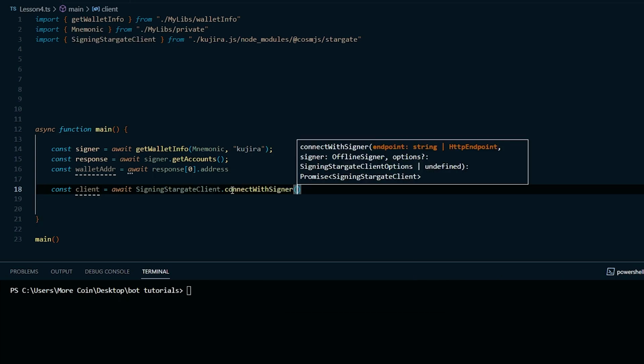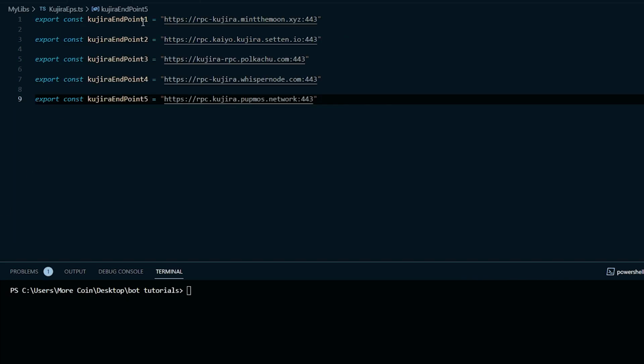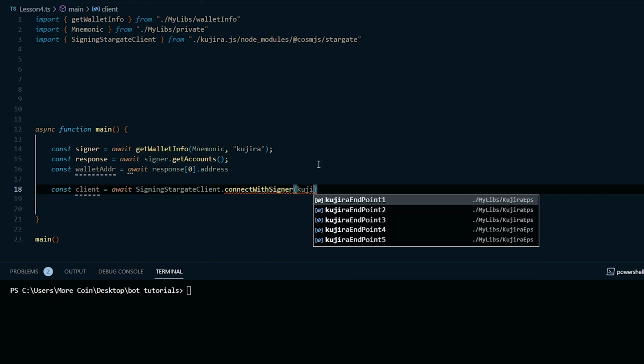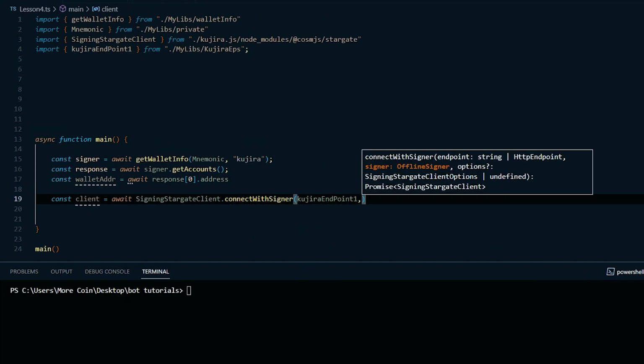Connect with signer has three parameters. The first is an RPC endpoint. I'll leave a link to a resource page I found that has a few of them. I made a separate file earlier where I stored all the endpoints that I named Kujira EPS. From that file, I'm going to import Kujira endpoint 1. The next parameter is the signer which we created earlier.